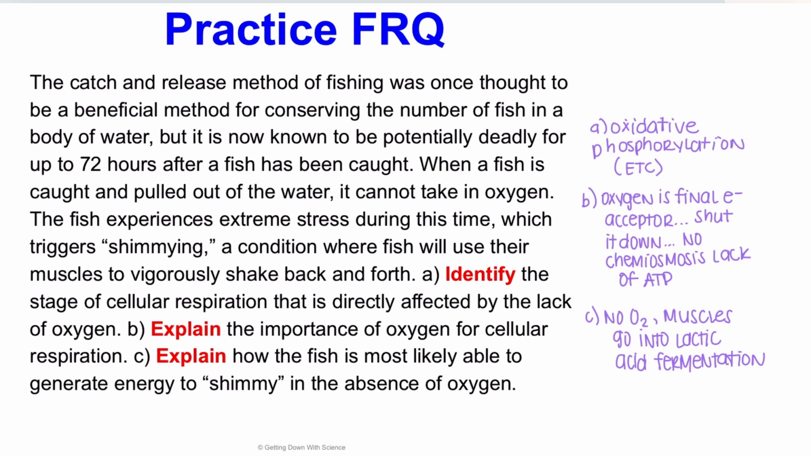C, explain how the fish is most likely able to generate energy to shimmy in the absence of oxygen. Well, shimmying means that muscles are contracting. And I know without oxygen, muscles can still function because of lactic acid fermentation, because lactic acid fermentation is a type of fermentation, and that can occur without oxygen.